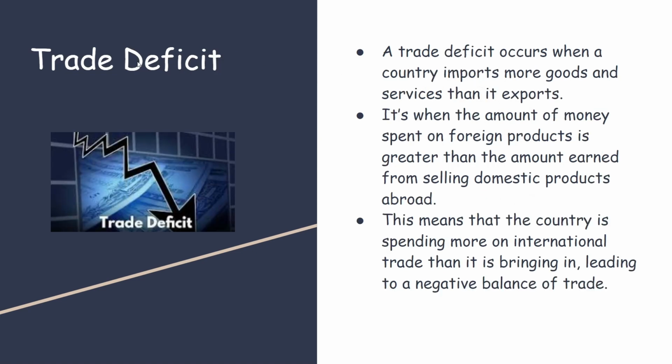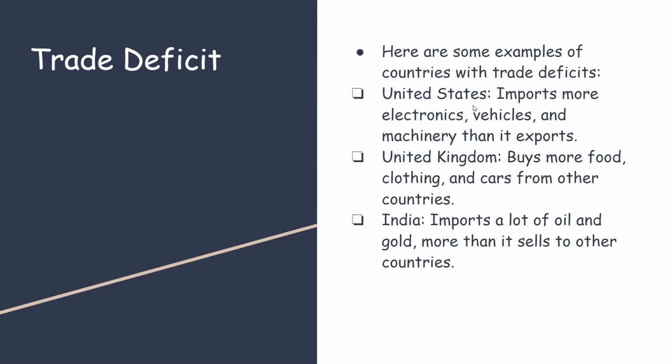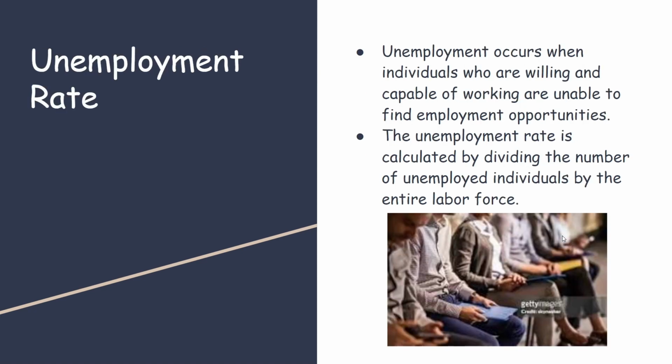Trade deficit occurs when a country imports more goods and services than it exports. This usually leads to a negative impact on the economy. Some examples can be that the United States imports more electronics, vehicles, and machinery than it exports. Or the United Kingdom buys more food, clothing, and cars from other countries rather than exporting them. And India might import a lot of oil and gold, more than it sells to other countries.